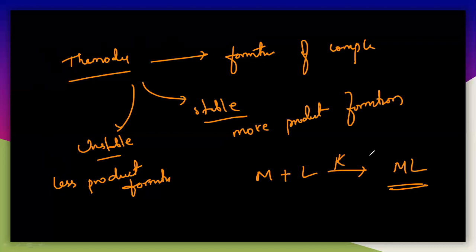It will measure the extent of the formation here. How much is formed is the thermodynamic aspect. So thermodynamically stable means more is formed, unstable means less is formed.